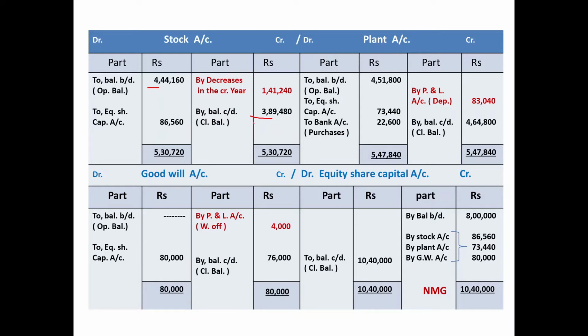And then posting: stock account debited 86,560, opposite narration, equity share capital account credited.